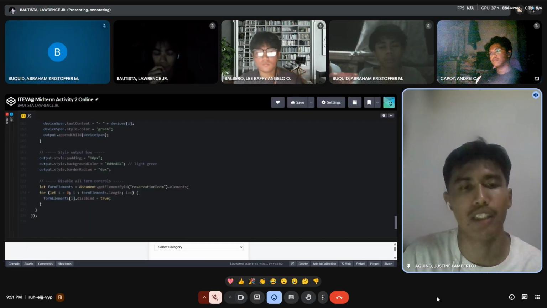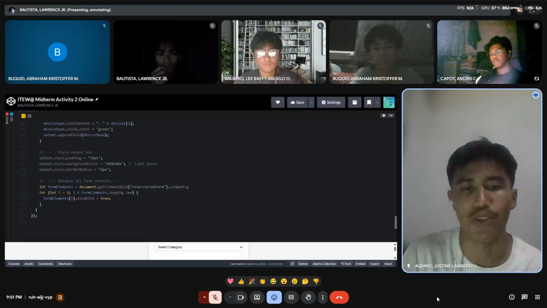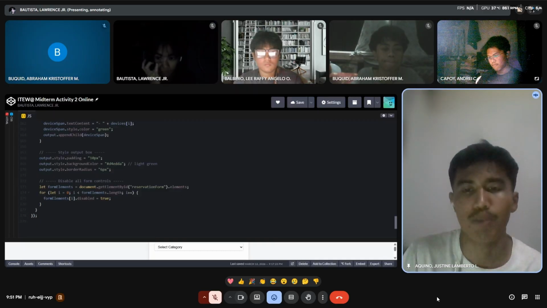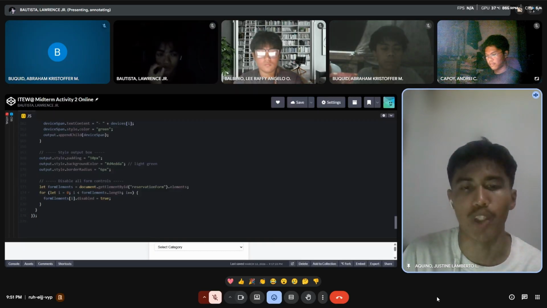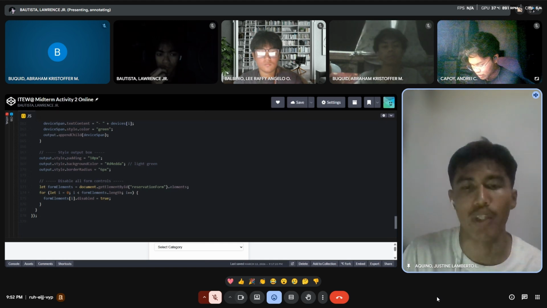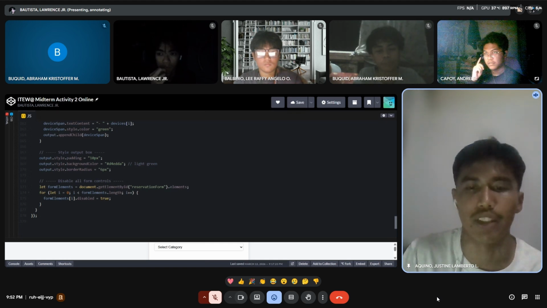Then the last is the loop. The index is just a counter that starts at 0 and goes up by 1 each time. It keeps going as long as the index is less than the total number of form elements. Each time, formElements[index].disabled equals true, which disables that element and locks it from further interaction.